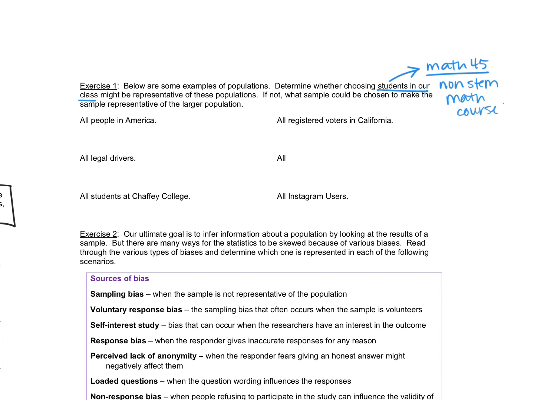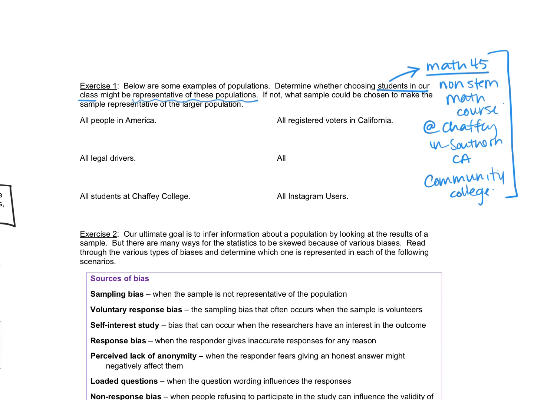You are students at Chaffey College in Southern California. It's a community college. So already, just by knowing that we are looking at this particular class, we need to see if it could actually represent the populations below.